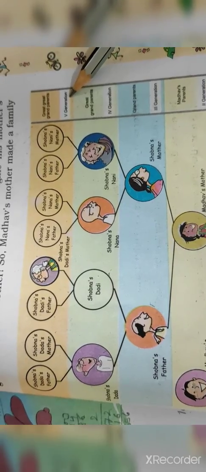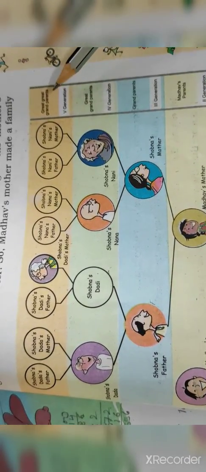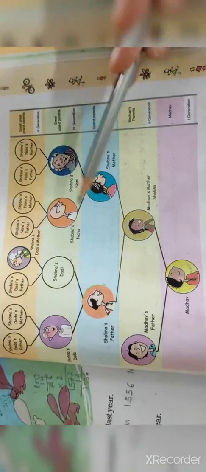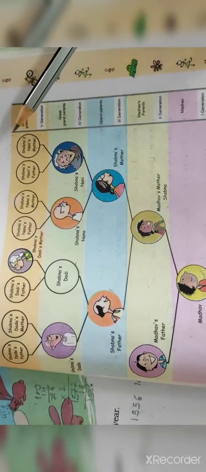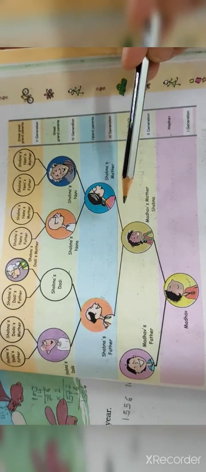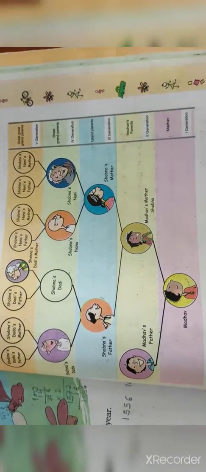Then fifth generation, great great grandparents. Okay, so in this way Madhav's mother explained the relatives and the relation to Madhav. Madhav's mother helped him understand her family with the help of this drawing. You can also find out about your old generations using such a family tree.